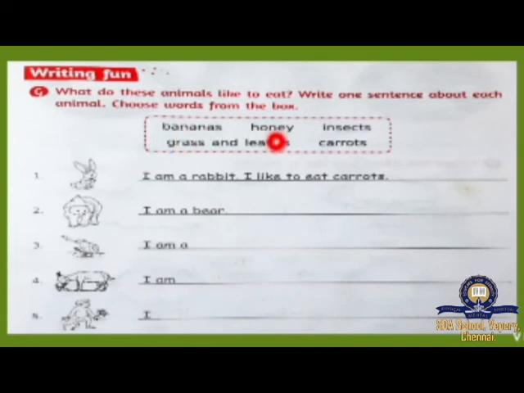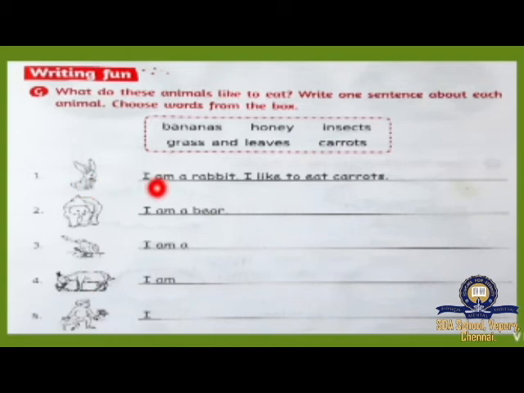Bananas. Honey. Insects. Grass. And, ant. Leaves, grass and leaves. Carrots. Here we have some options, and here we have the animals. Number 1, what animal is this? Rabbit. Number 2, bear. Number 3, frog. Number 4, goat. Number 5, monkey.